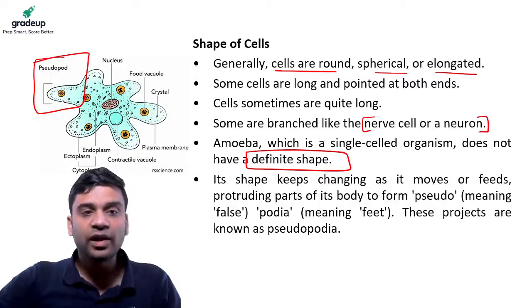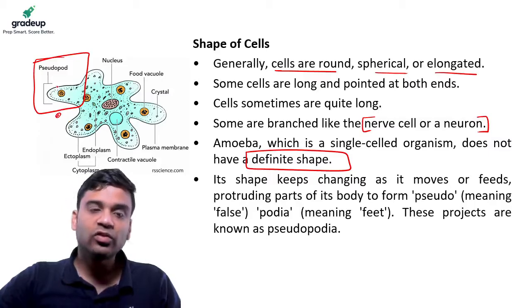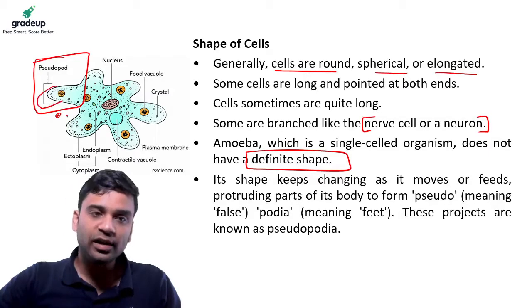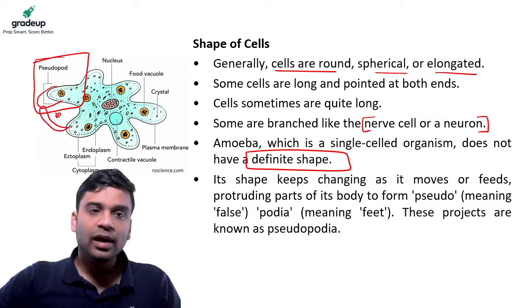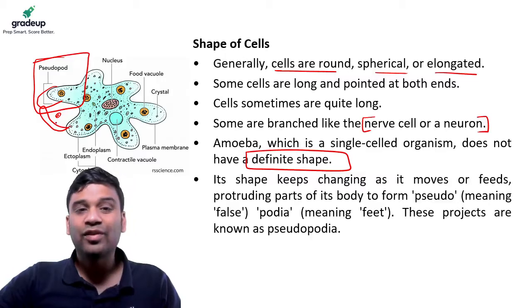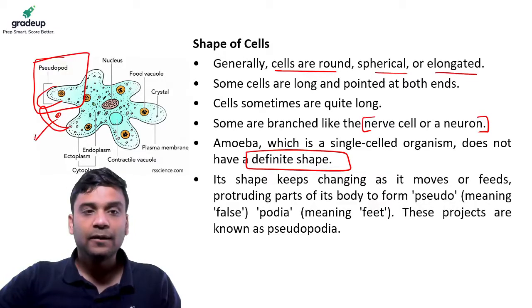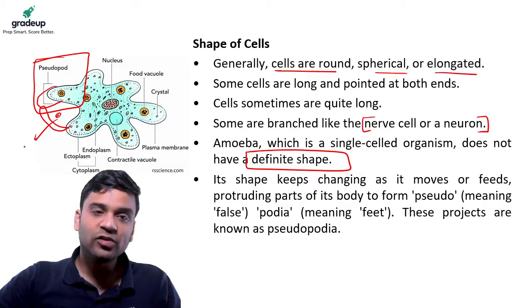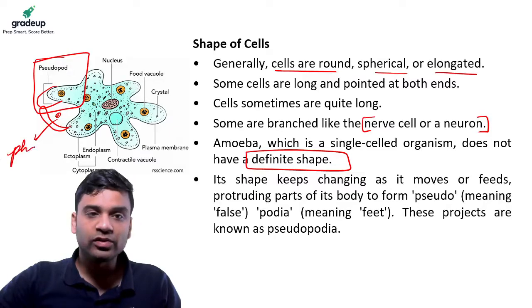And when there is a food particle, these pseudopods capture that food particle and digest it by something called phagocytosis. So pseudopods are important for transportation and also for phagocytosis.